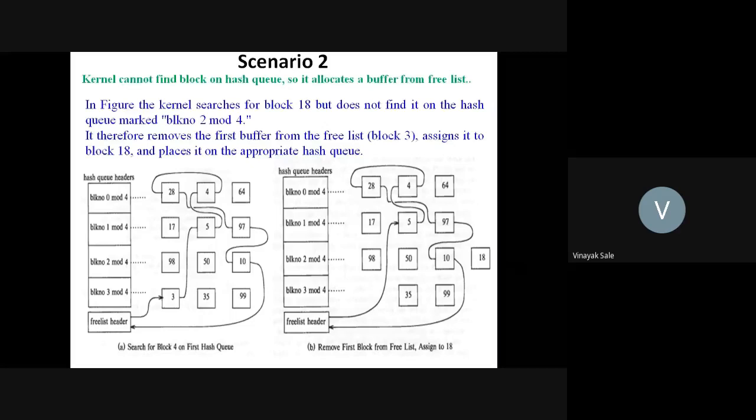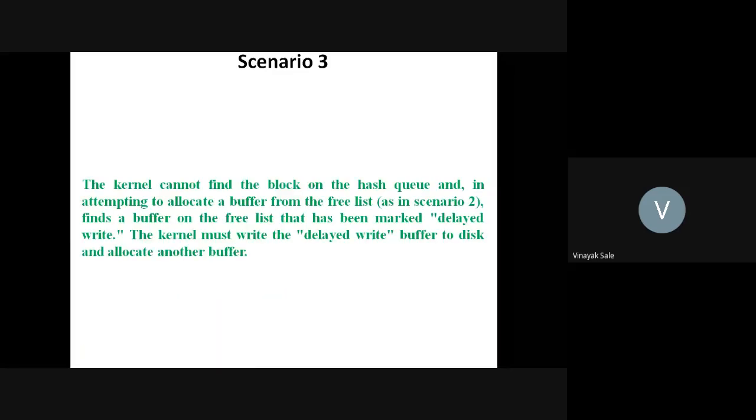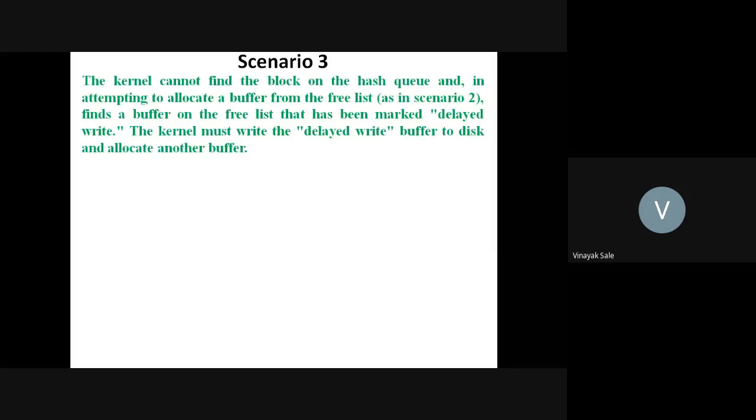Then scenario 3. What is scenario 3? Same as scenario 2. Half part of this scenario is as in scenario 2, that is, kernel cannot find the block on the hash queue and, attempting to allocate a buffer from the free list, finds a buffer on the free list that has been marked as delayed write. Suppose kernel wants to search block number 18 or buffer number 18 from the hash queue block 2 mod 4.